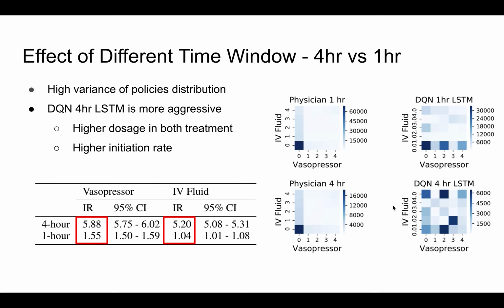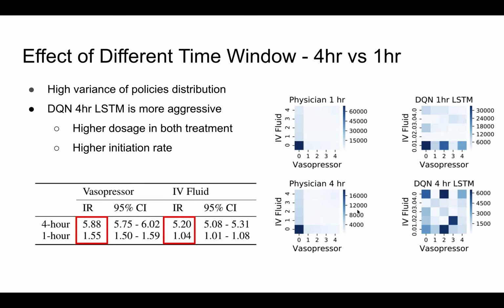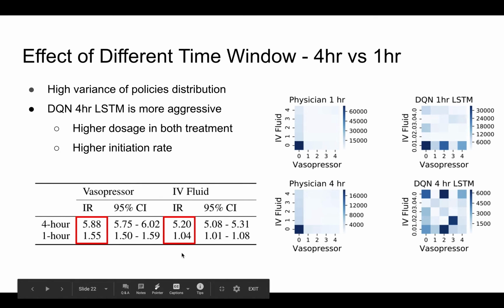Our analysis shows that the DQN agent trained with 4-hourly data is more aggressive compared to the 1-hourly agent. It would prescribe higher dosages of both IV fluid and vasopressor compared to the 1-hourly DQN agent. It is also more willing to prescribe treatment to patients who were not under treatment at the previous time step.